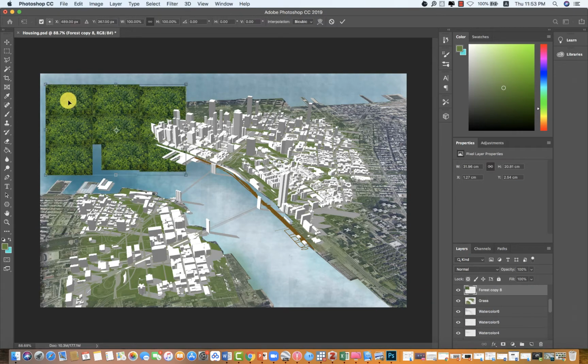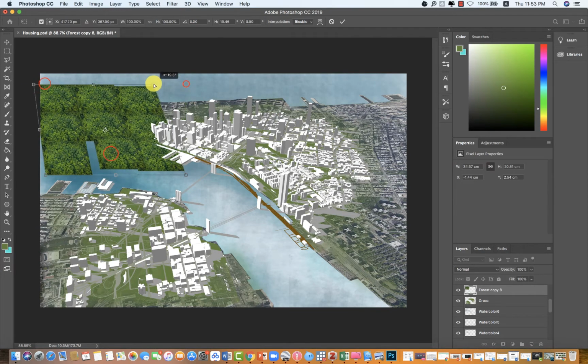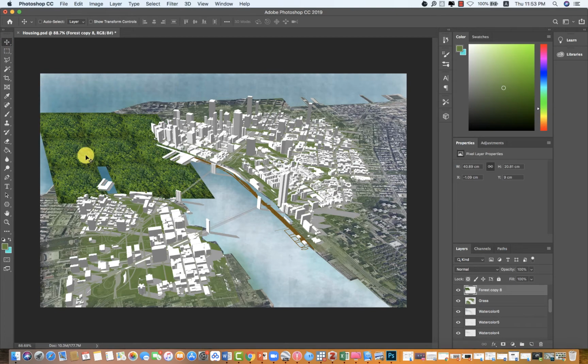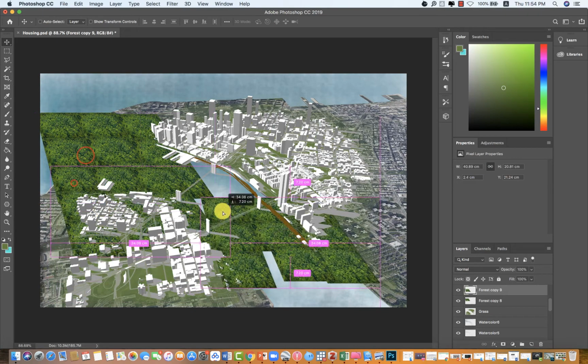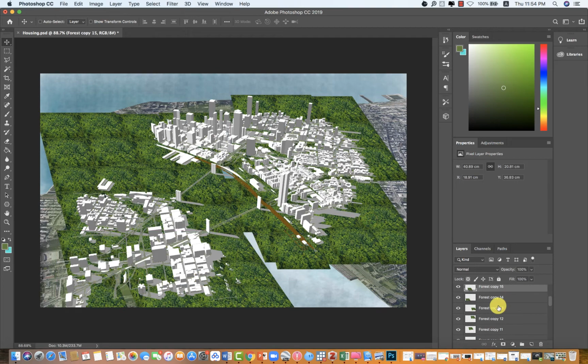You can use Distort to deflect the image. There is a gap, but it doesn't matter. And hold Alt again to copy this image. I want this image to cover all the green space. And then combine those layers again.